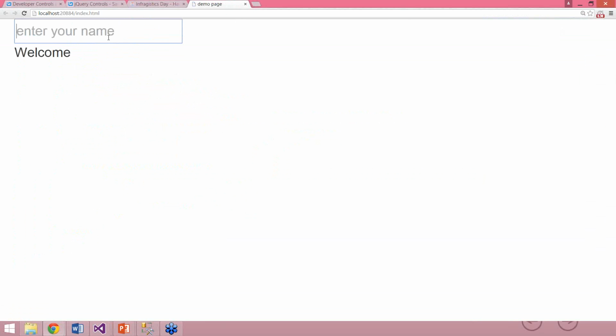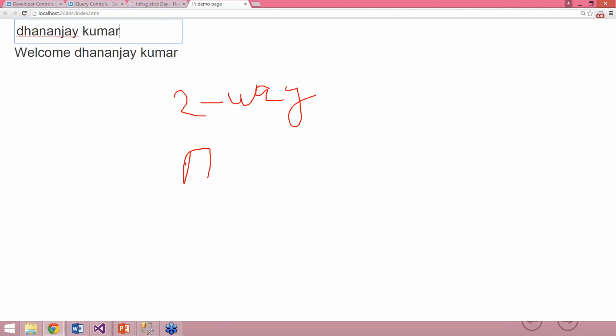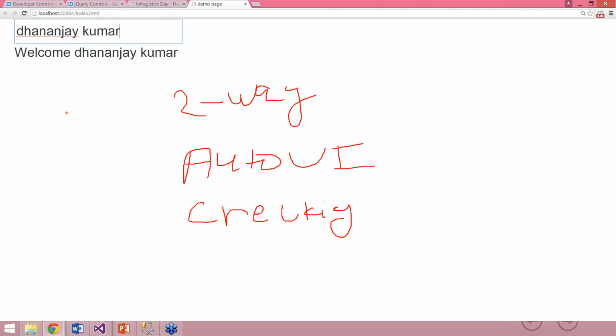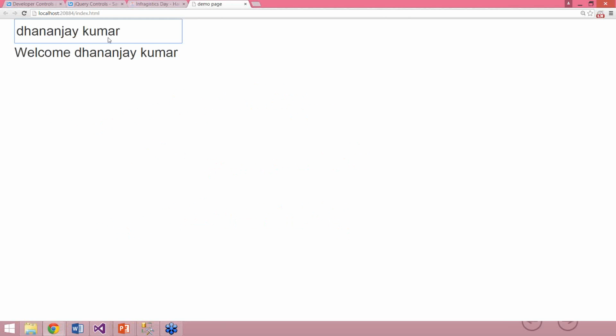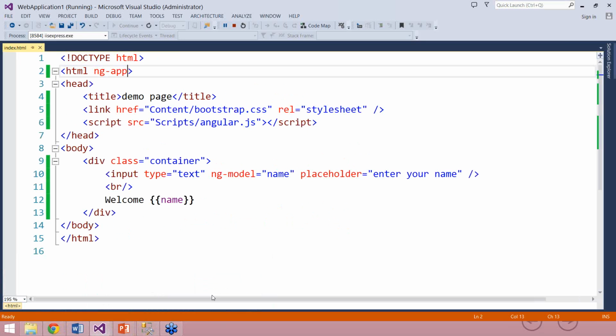So I'll go here and I'll say, you see, this is the power of AngularJS. What AngularJS is doing for you here is managing the two-way binding. For you, it is doing the automatic UI refresh. For you, it is checking whether the value has been changed in the variable or not, and all these things have been done for you by the AngularJS framework. So this is a very powerful framework, and this was just a simple demo to showcase the power of AngularJS. Let us go ahead and start building a more complex application.